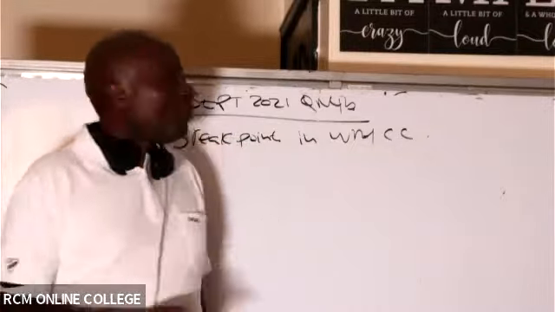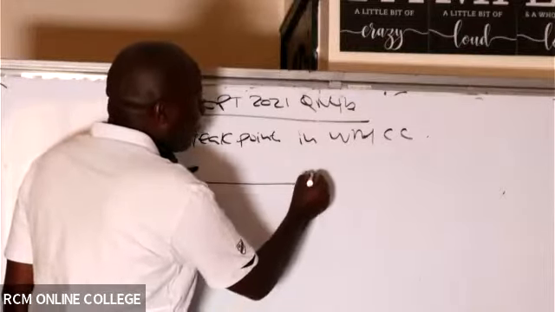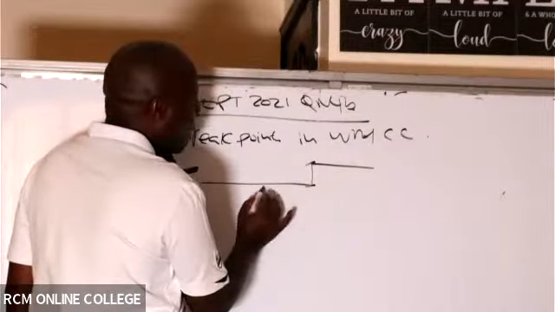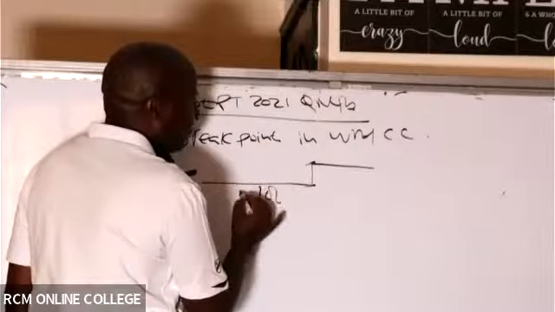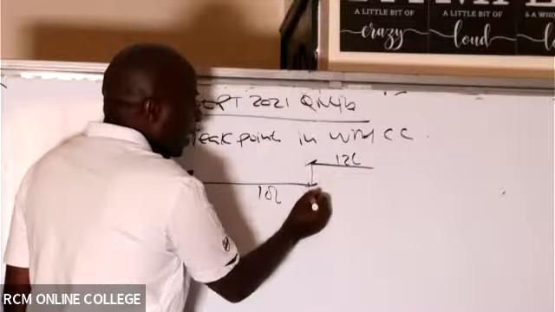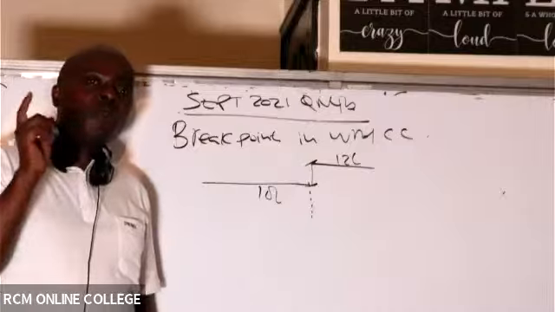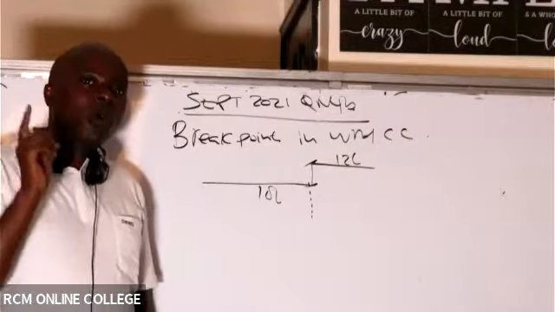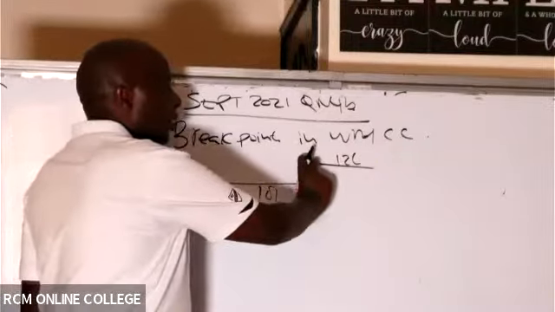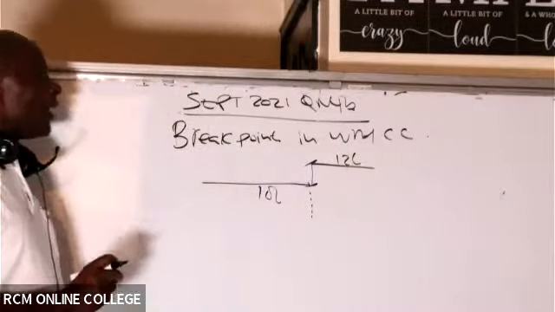Breakpoint. So if, for example, you have your cost of capital moving like this, that point at which we have a break, we are borrowing in this case, for example, equity at 10%. And then it goes to 12, it becomes a bit expensive. Then this point here is what we call the break point, the point at which our marginal cost of capital changes. We call this the marginal cost of capital because it's very, very small. And how do we get breakpoints?